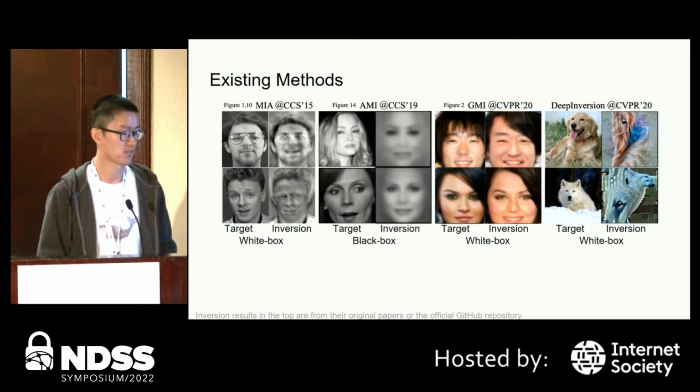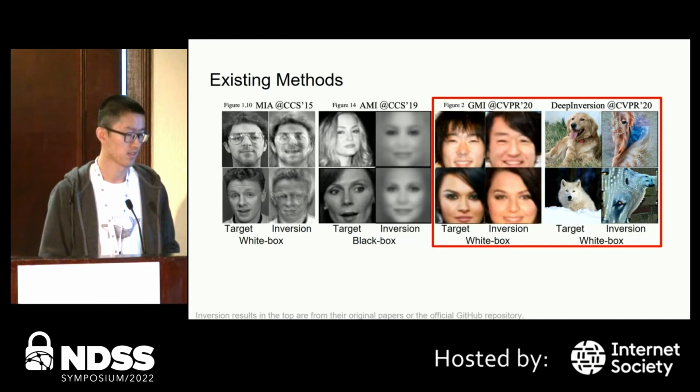From left to right, we list the results of existing methods. In each set, the first column is the target class, and the second column is the inverted result. Since it was first introduced in CCS 15, many different methods have been proposed. The black box method, AMI, was proposed in CCS 19. The white box methods, GMI and DeepInversion, were devised in CVPR 20. While existing techniques have made substantial progress, there is still lots of room to improve.